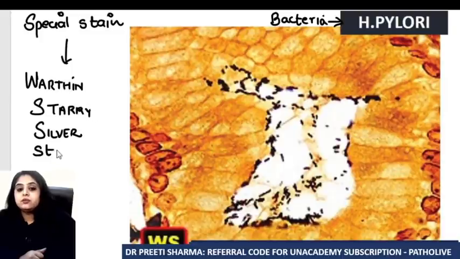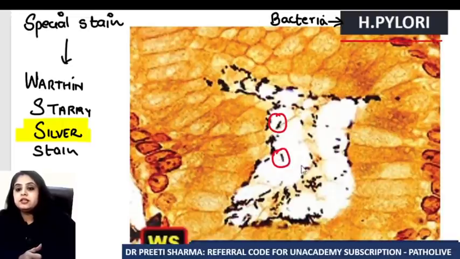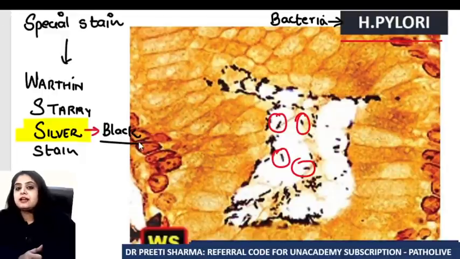And the rule is that whenever I'm talking about a silver stain, whatever you're trying to stain, like over here you're trying to stain H. pylori, will get a black color. When you're using a silver stain, the color that I will get will be black. So H. pylori has come out black here.